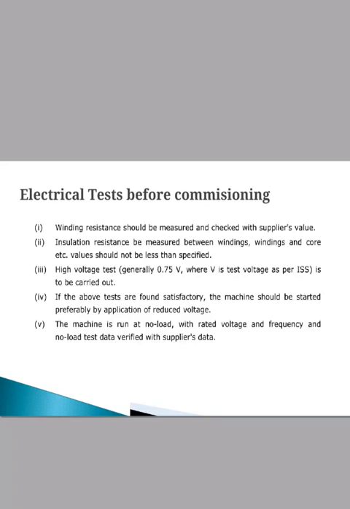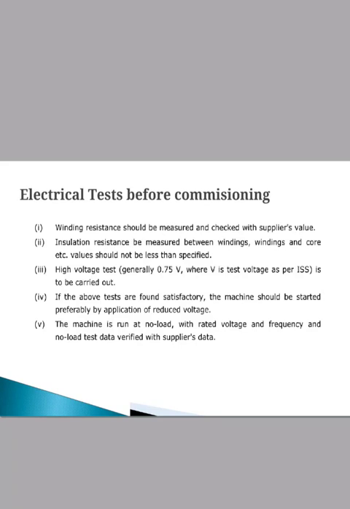Then the machine is run at no load with its rated voltage and frequency, and we check that the no load test data is verified with the supply data provided. Then if possible the machine is loaded and test records are verified with the full load data.